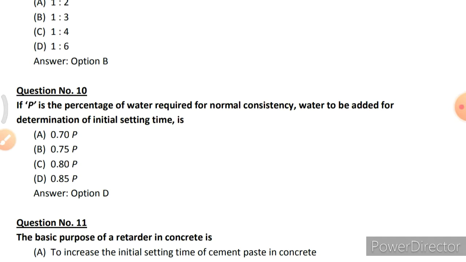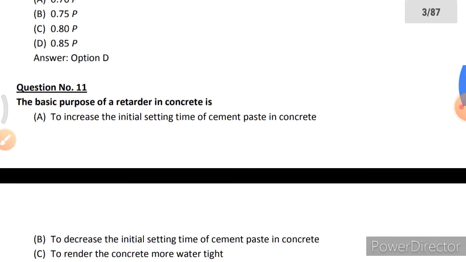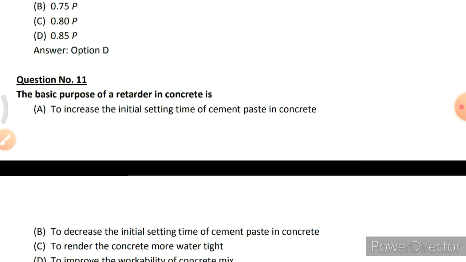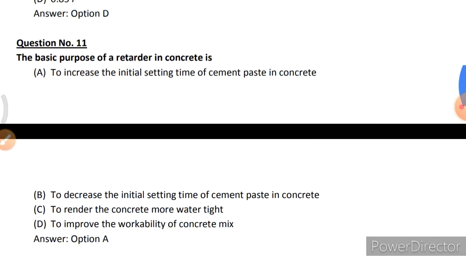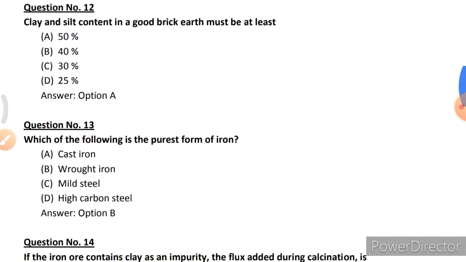If capital P is the percentage of water required for normal consistency, water to be added for determination of initial setting time is option D, 0.85 times of P. The basic purpose of retarder in a concrete is option A, to increase the initial setting time of cement paste in concrete. The clay and silt content in a good brick earth must be at least option A, 50%.